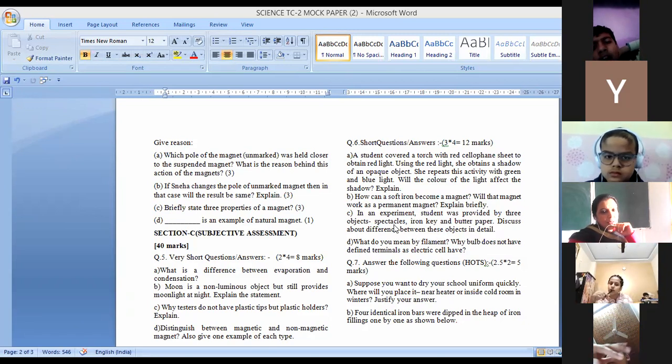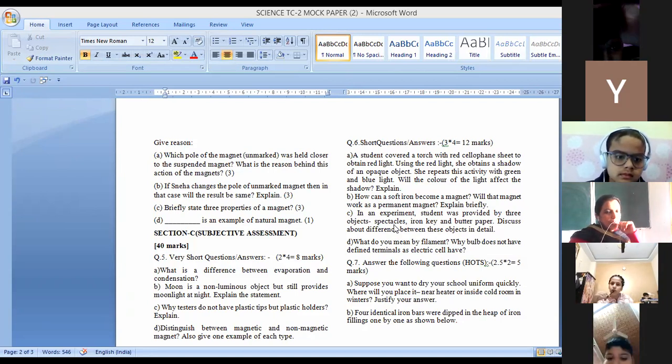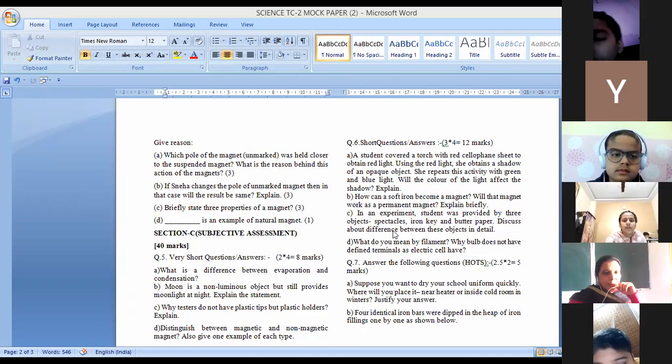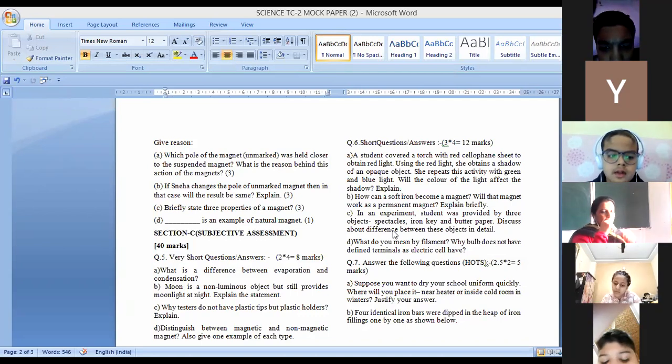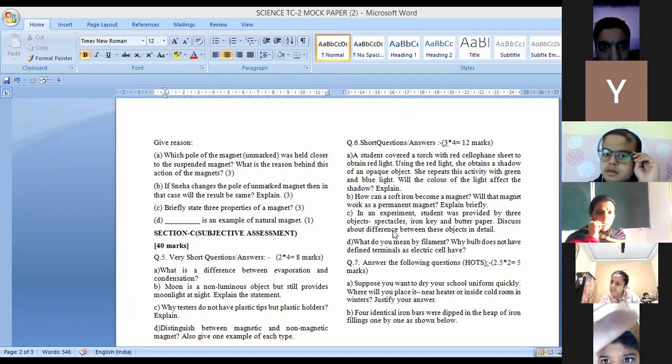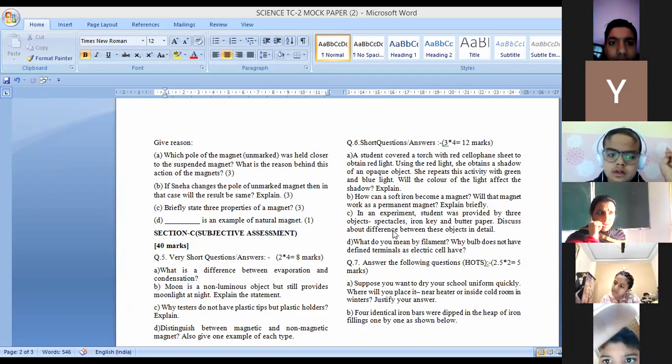So 3 things are there: spectacles. What type of objects are these? Spectacles, you can see through them. Tell me, Adit. Ma'am, opaque. Arav, is it opaque?